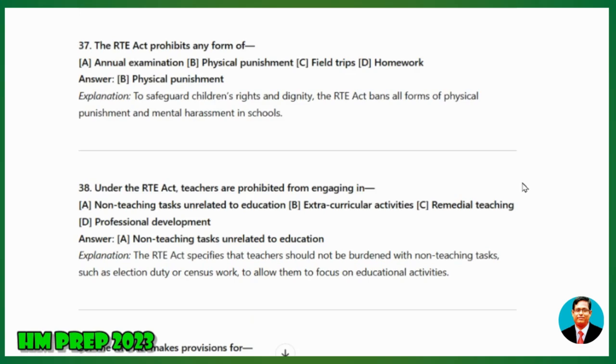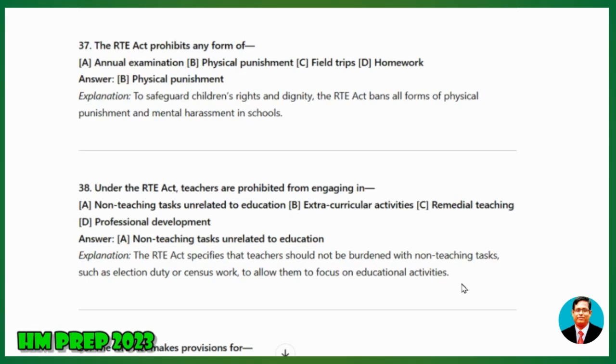38. Under the RTE Act, teachers are prohibited from engaging in non-teaching tasks unrelated to education, extracurricular activities, remedial teaching, professional development. Answer: non-teaching tasks unrelated to education. Explanation: The RTE Act specifies that teachers should not be burdened with non-teaching tasks, such as election duty or census work, to allow them to focus on educational activities.